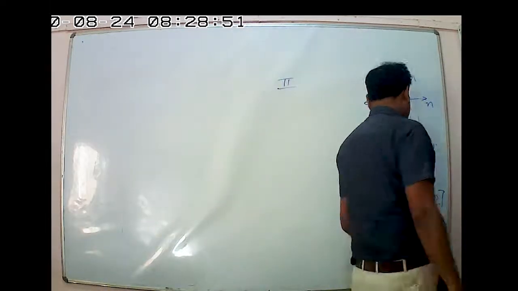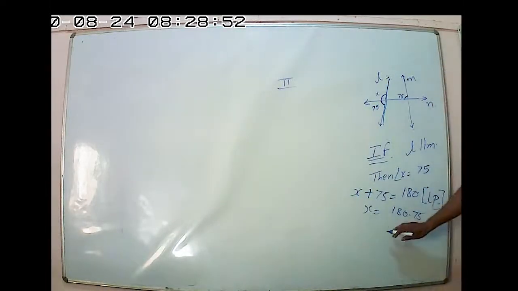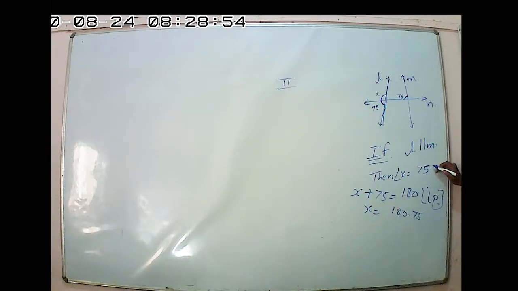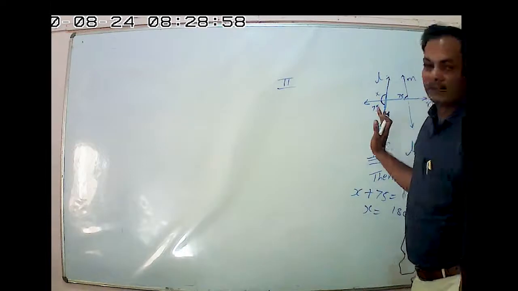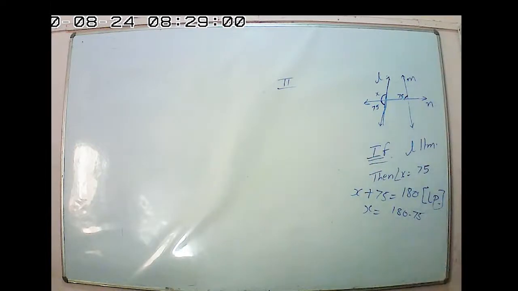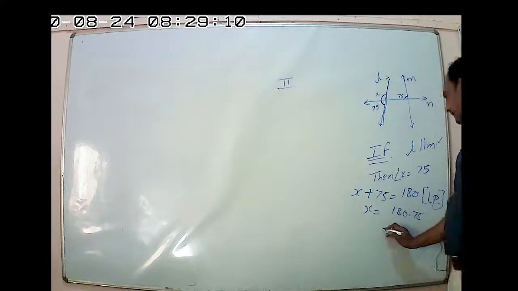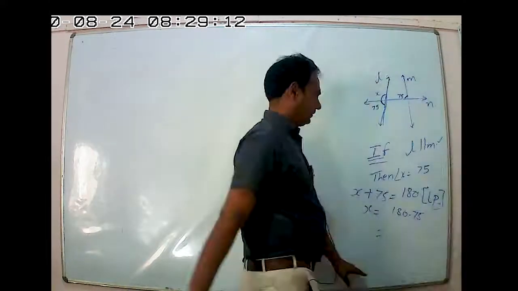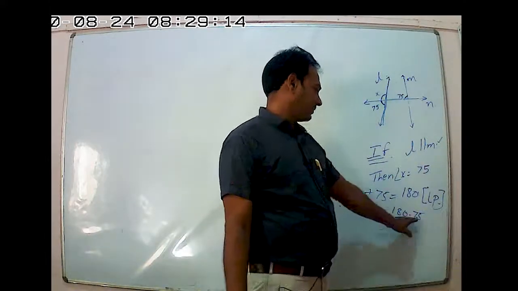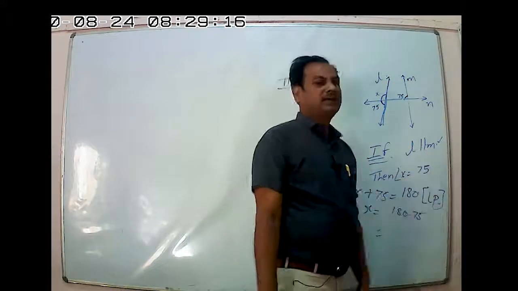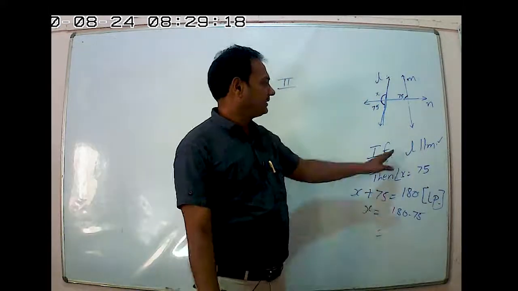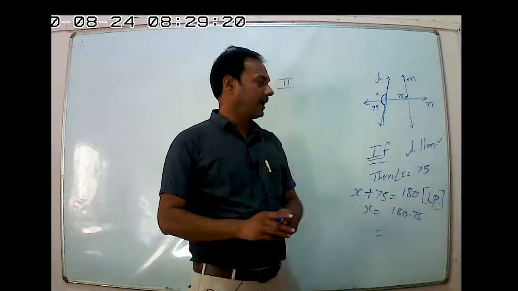Whatever the answer comes, if it equals 75, then these lines are parallel, otherwise the lines are not parallel, because here we have taken the case that the lines are parallel, so these corresponding angles are equal. After subtracting, this is not equal to 75. Whatever value comes after subtracting, this is not equal to 75. Means the line L is not parallel to M.